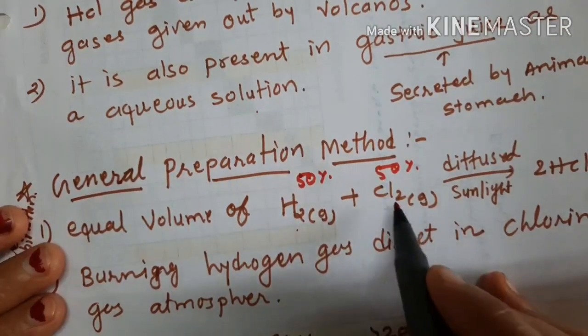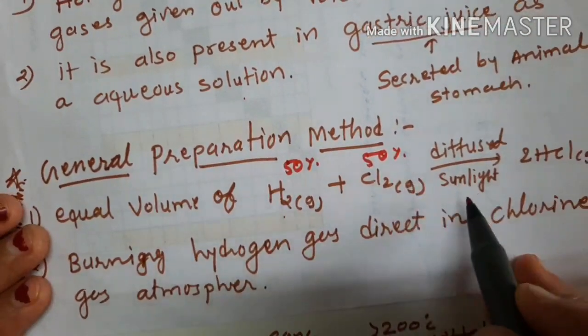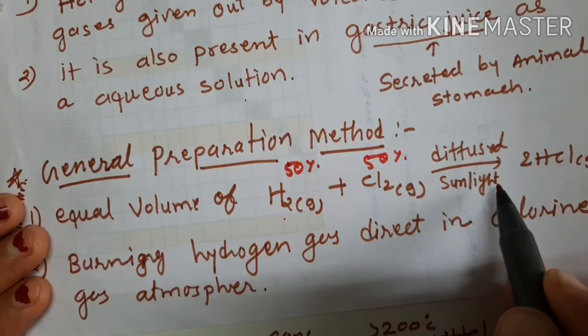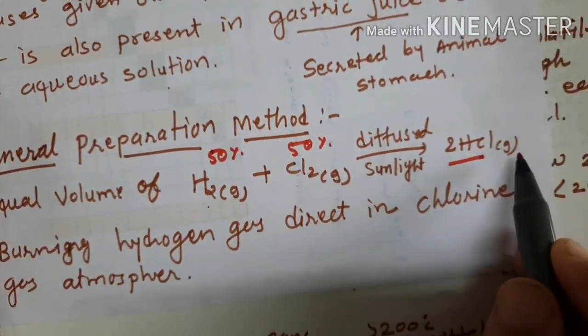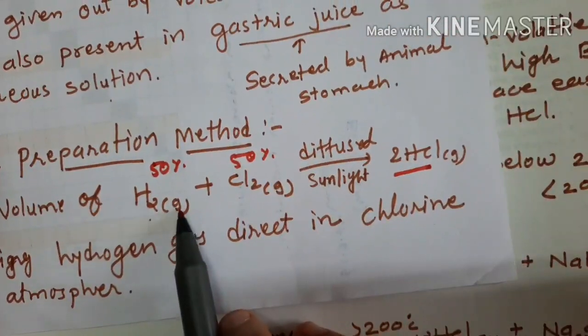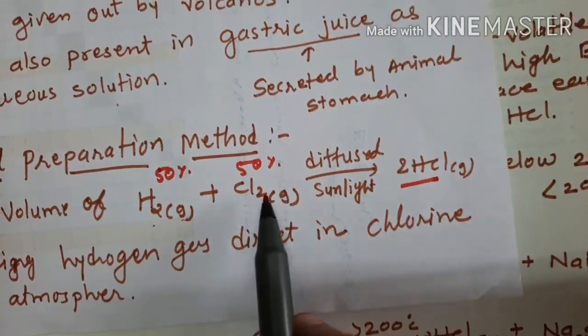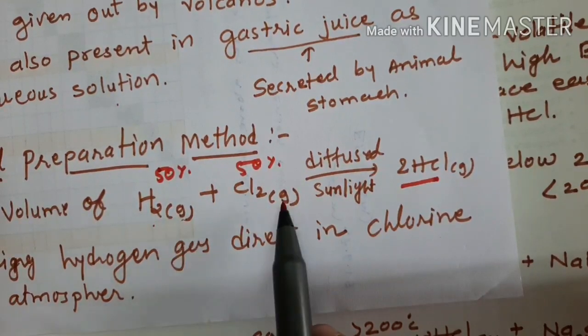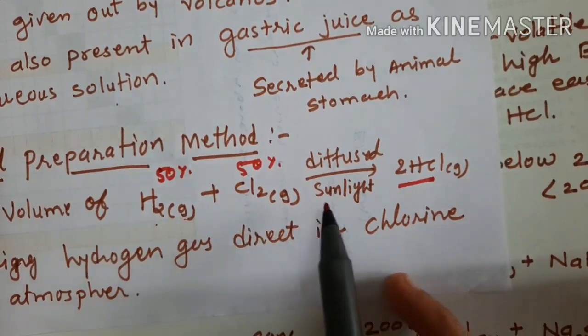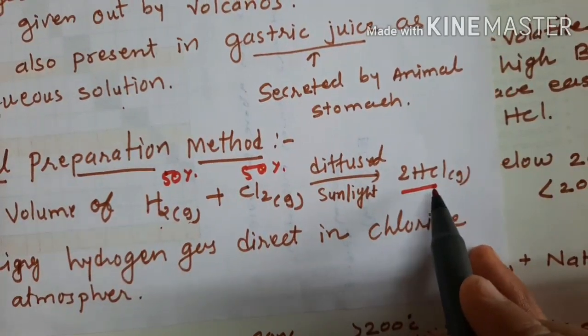They combine with each other in the presence of sunlight and form 2HCl, that is, HCl gas. So equal volume of H2 plus equal volume of Cl2, in the presence of sunlight, form HCl gas.